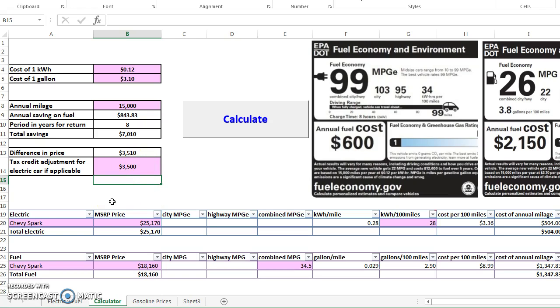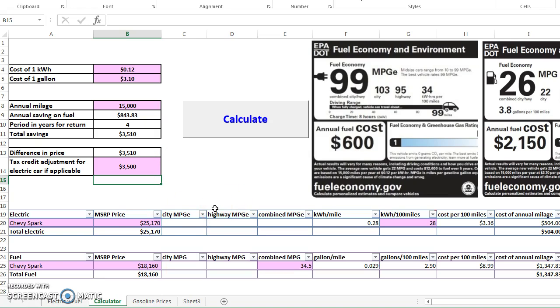wipe out your liability and then the difference in price goes down to $3,500, and also decreases the period in years for return to 4 years. And that will be it.